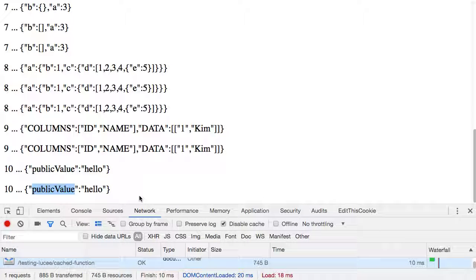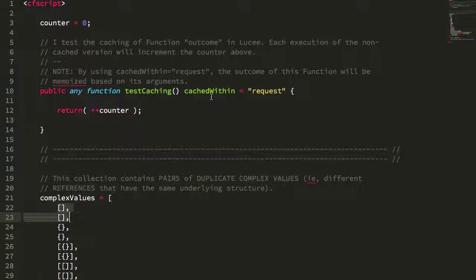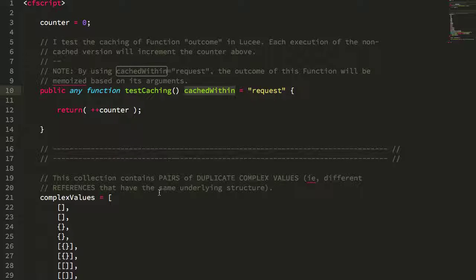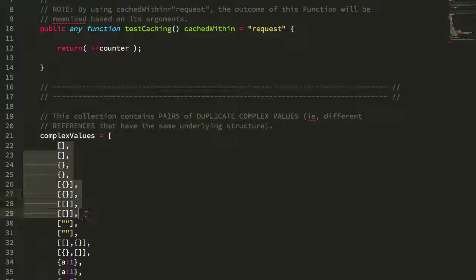So what we're seeing here is that when it comes to memoization with the cachedWithin feature of Lucee CFML, Lucee is doing a deep comparison of inputs when determining whether or not those inputs are unique, so as to determine whether or not a cached value should be returned or whether the function body should be executed. Again, just not completely obvious to me, so hopefully this is helpful to others who may not also find that to be obvious.